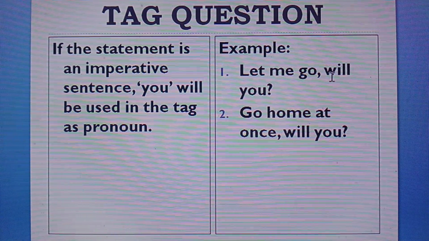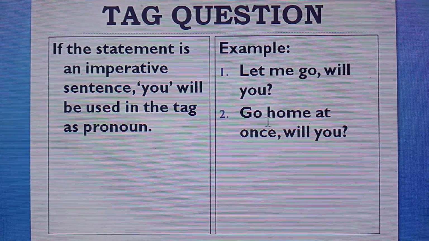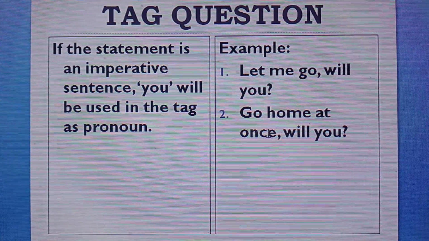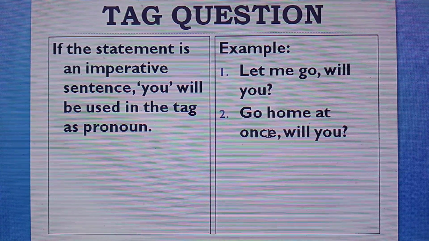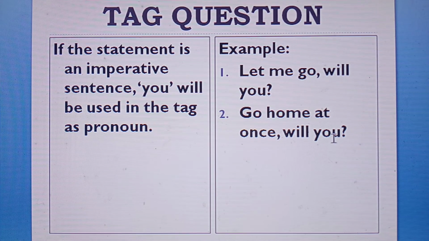So, will you is used here as tag. Go home at once. Here it is also an imperative sentence. So, will you is used here as a tag.